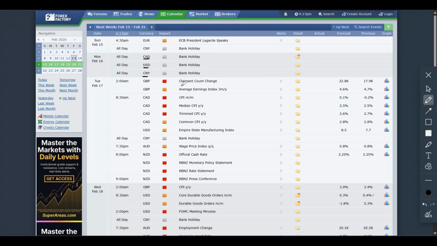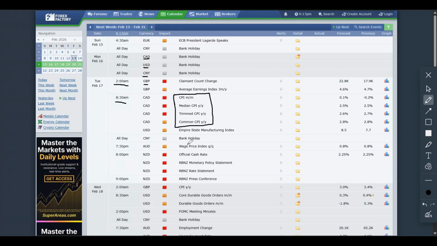Well, we do have the claimants count change coming up from the British axis, 2 a.m. Eastern. That's a high impact news on the calendar. And then later in the day, we do have the CPI data coming out from the Canadian axis. This is obviously one to keep an eye on if you are trading any Canadian dollar pairs next week.